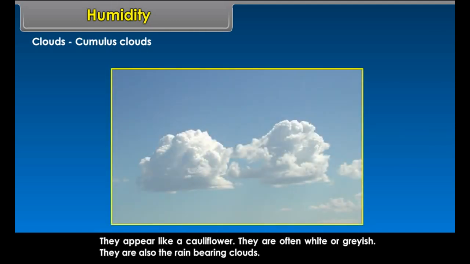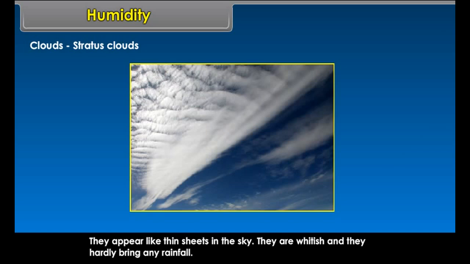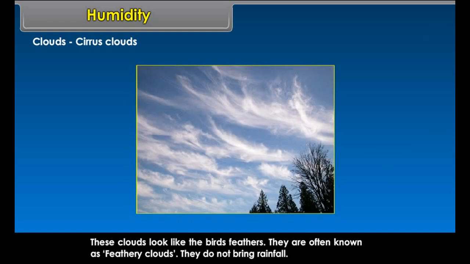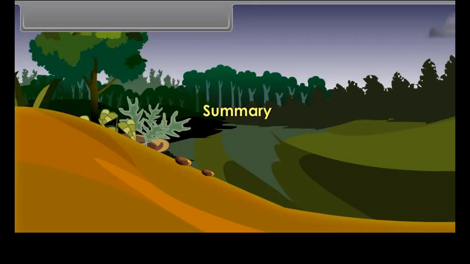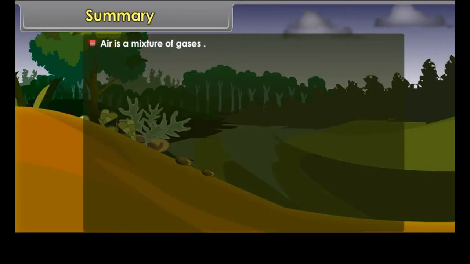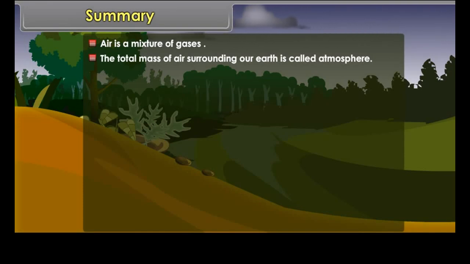Fog or mist. Fog is formed by the condensation that takes place on the dust particles floating near the Earth's surface. It can be seen during the peak winter season. Clouds. Clouds are a mass of minute droplets of water formed by the condensation of water vapors in the upper atmosphere. On the basis of their appearance and the altitude at which they occur, the clouds are classified into the following categories: nimbus clouds, cumulus clouds, stratus clouds, and cirrus clouds.